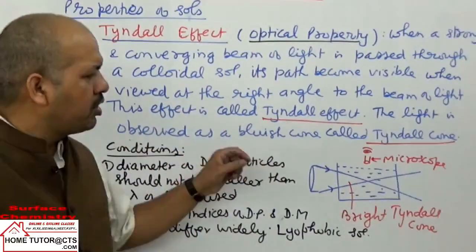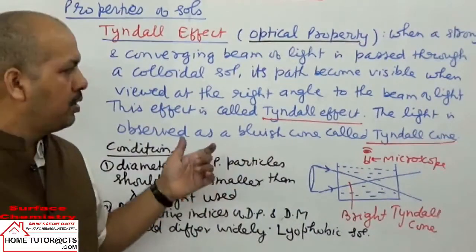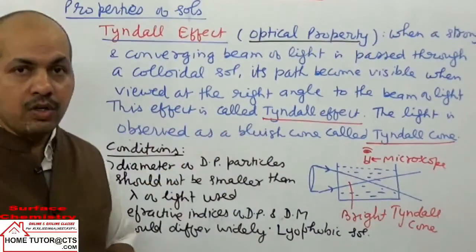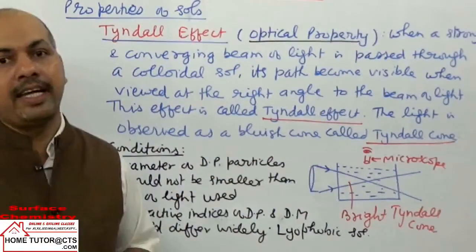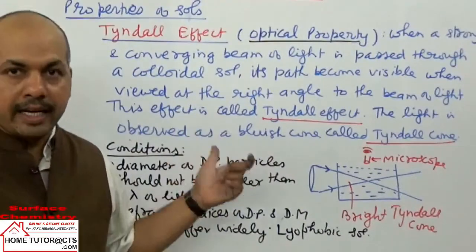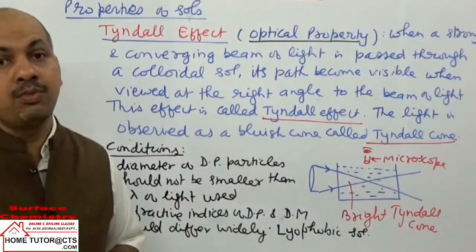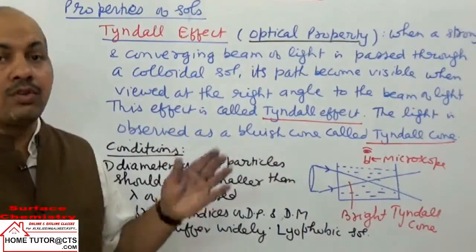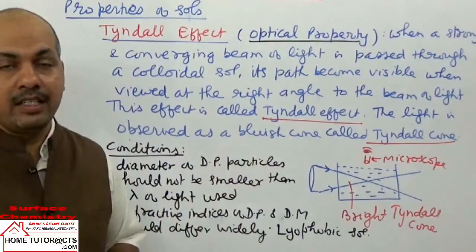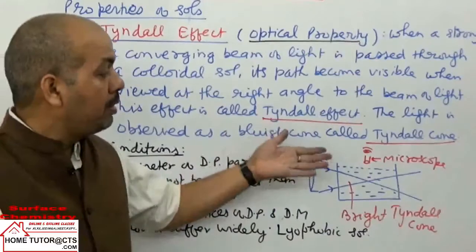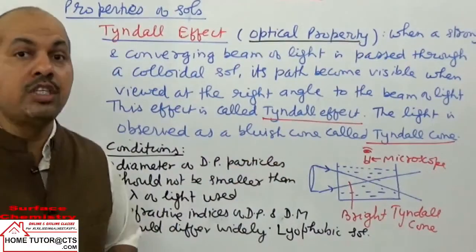Now why is the light observed here? The path of light becomes visible because of scattering of light. This is taken as scattering of light by the dispersed phase particles. Now this scattering of light is not only for reflection of light. Normally how is a particle visible to us?